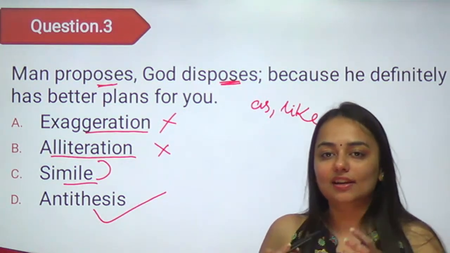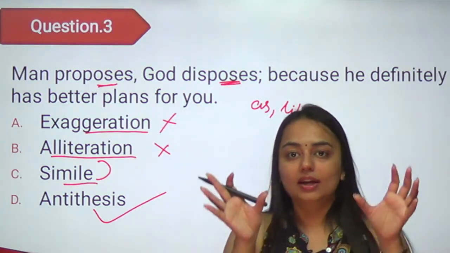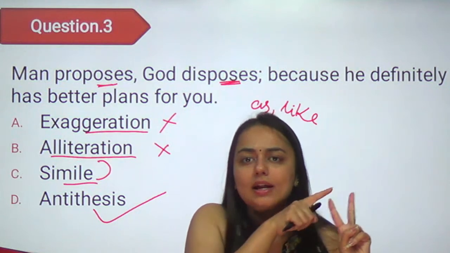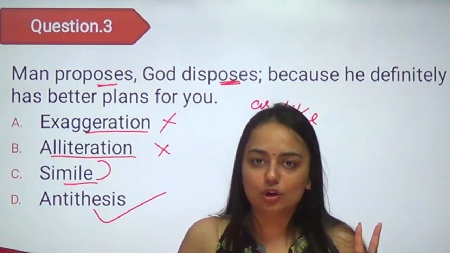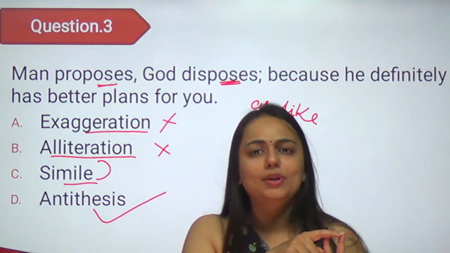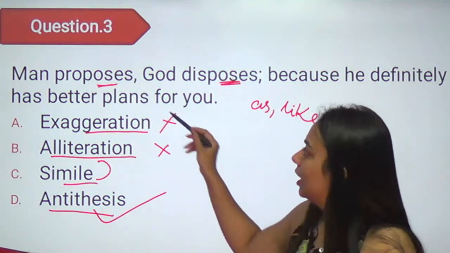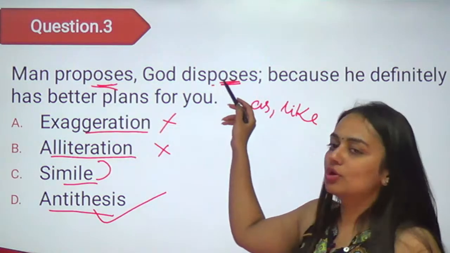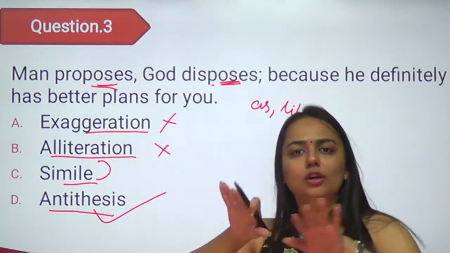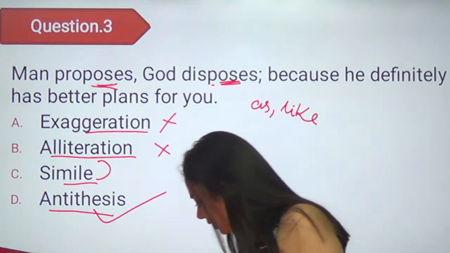I had told you the definition of antithesis. When two contrasting phrases are juxtaposed together in one statement at the same place, it will be antithesis. When two contrasting words are written together, it will be oxymoron. But when two contrasting phrases are written together in one sentence, it will be antithesis. So you can say the spectrum of this one is broader. Now, propose and dispose are opposite things, and they are written together: man proposes, God disposes. So it should be antithesis. I hope this one is clear.